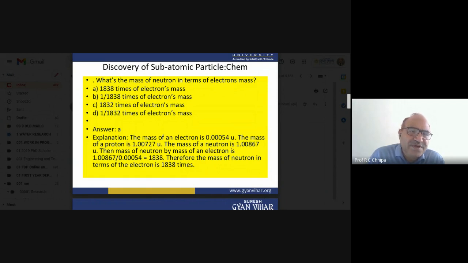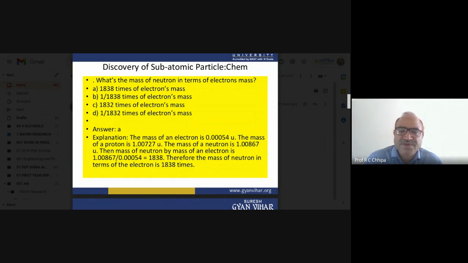So 1838 times as compared with the mass of the electron. Here the correct answer: the mass of an electron is 0.00054 unit, and the mass of a proton is 1.00725.